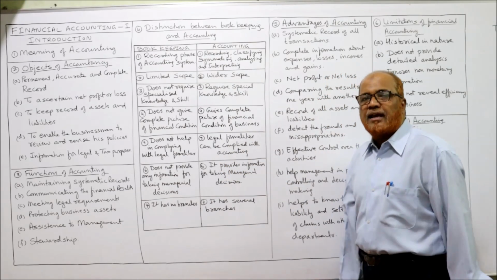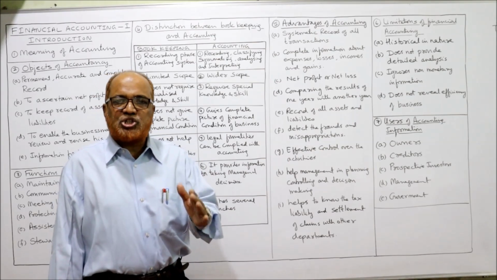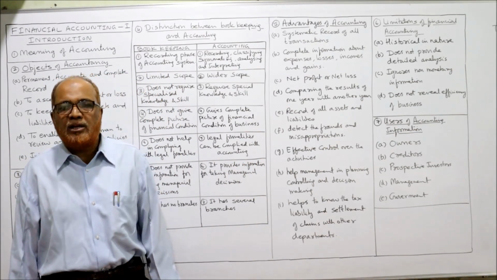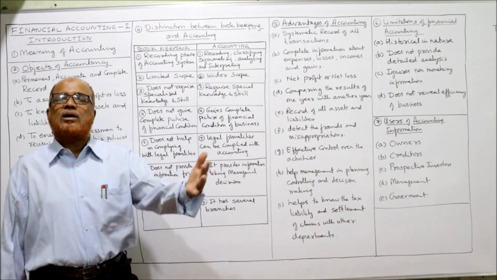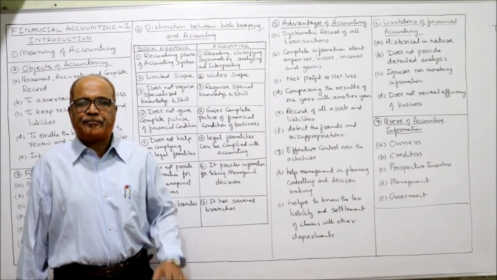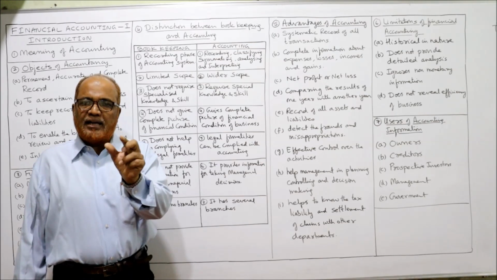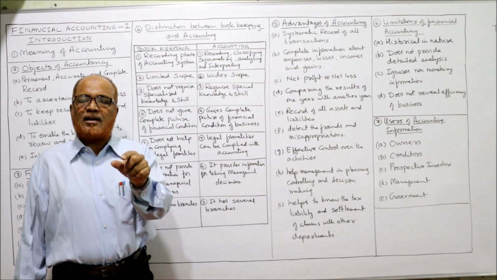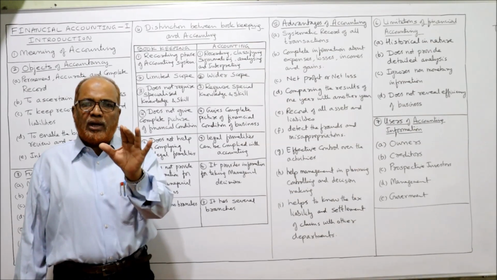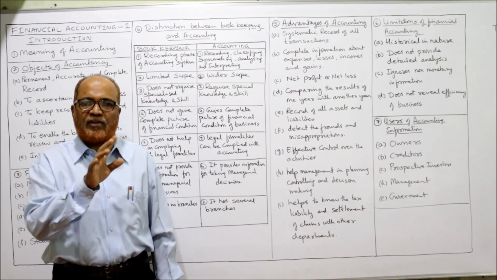Now I am going to explain to you the differences between bookkeeping and accounting. Distinction between bookkeeping and accounting. Very frequently in examination, a theory question will be asked regarding what are the differences between bookkeeping and accounting. See, bookkeeping is the first step of accounting. It is concerned with systematic, regular recording of books of transactions. So only the transactions will be recorded by the bookkeeper. It is the first step of accounting.